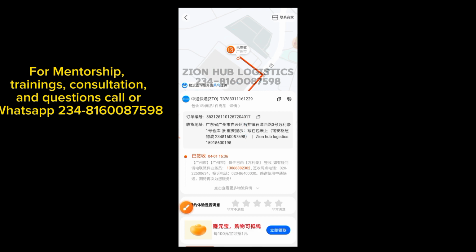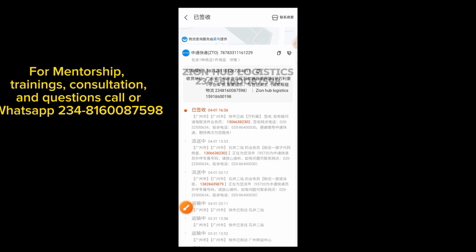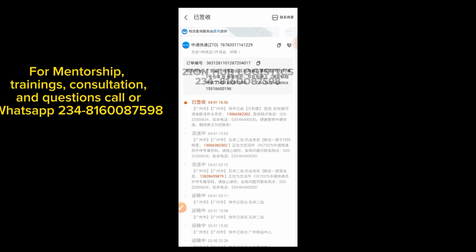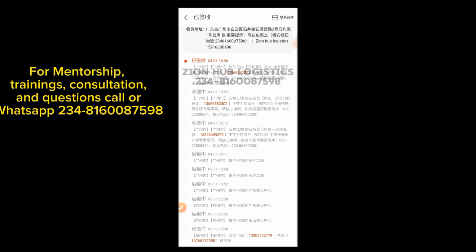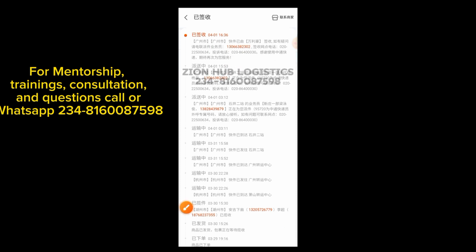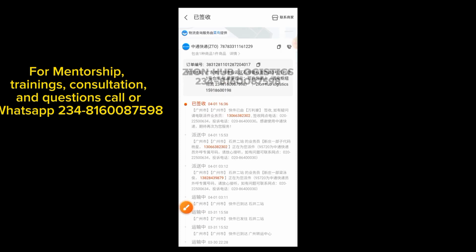Now if you click on this drop down arrow, this is the movement of this order. You can see it here, right? This is the date. You can see the date here for you to know that this is real. This is the movement of the date. You can see it here. This is on March 30. So it's very simple and straightforward, right?